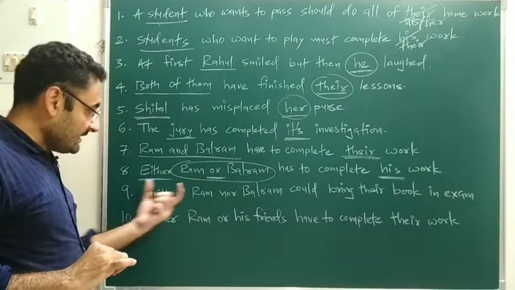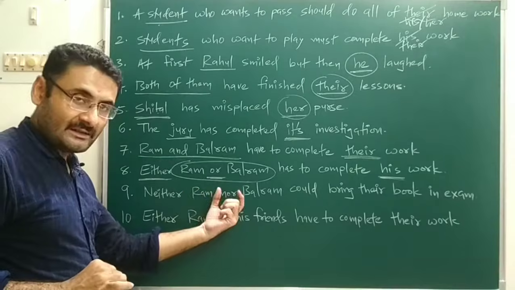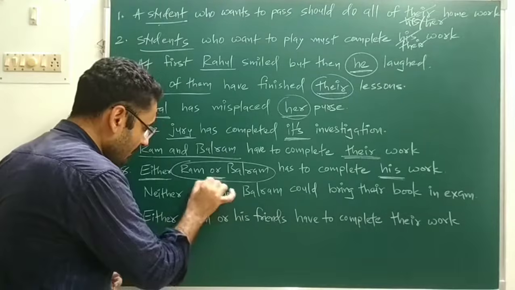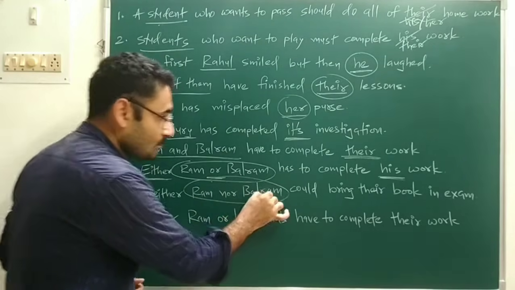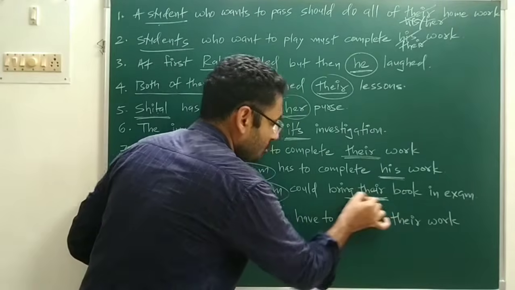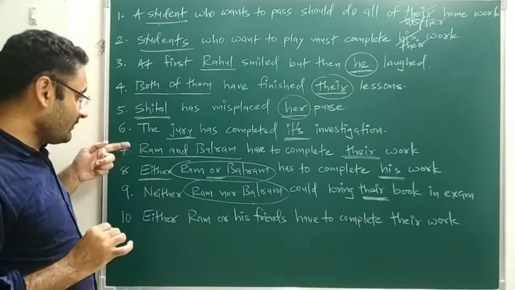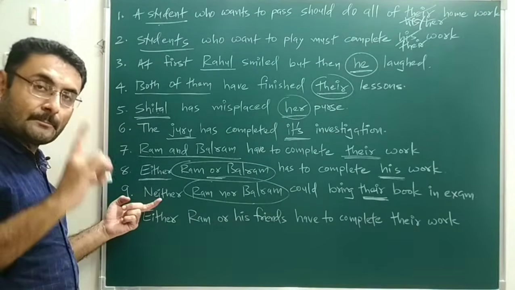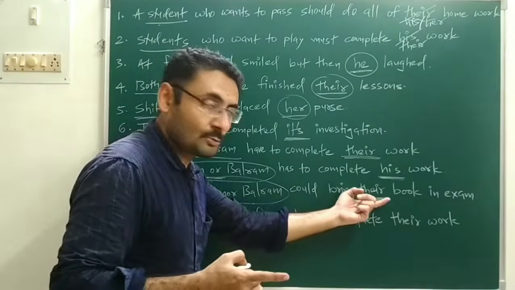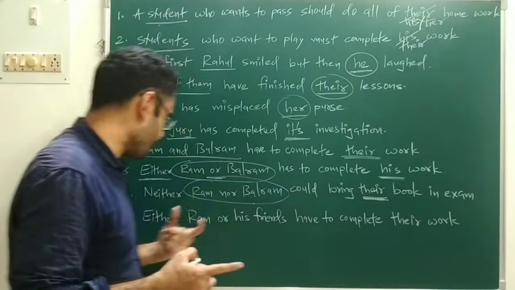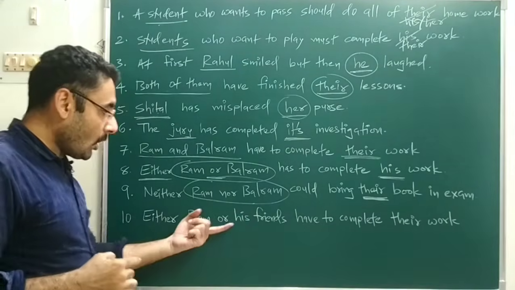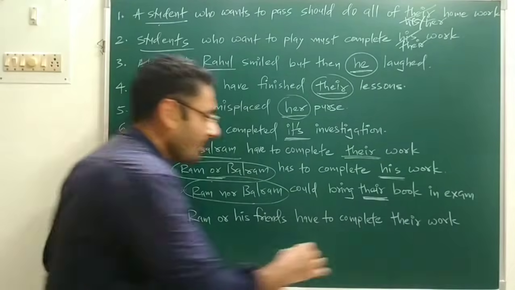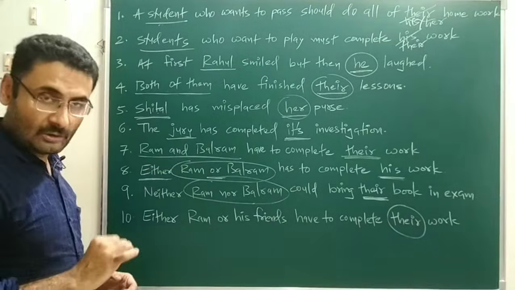But when neither nor is used, at that time the two nouns are considered as plural. So neither Ram nor Balram, neither nor means plural, so a plural pronoun is used, that is their. In the case of either or, that is singular noun, singular pronoun. In the case of neither nor, plural pronouns are always there, so plural noun, plural pronoun. And last is what, either Ram or his friends have to complete their work. What I said, in the case of either or, you have to use a singular noun, singular pronoun.